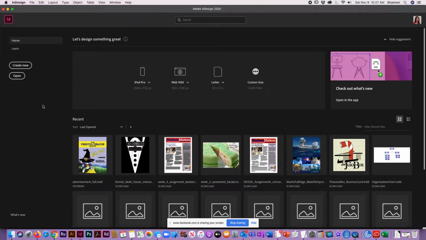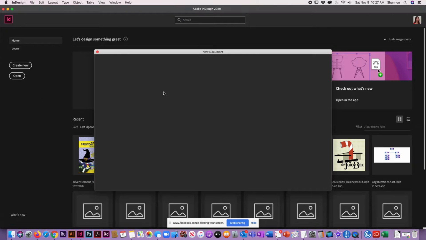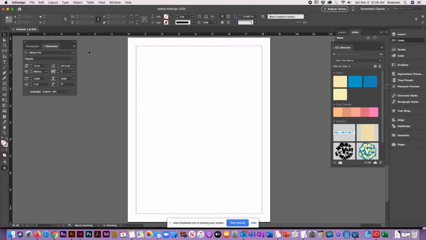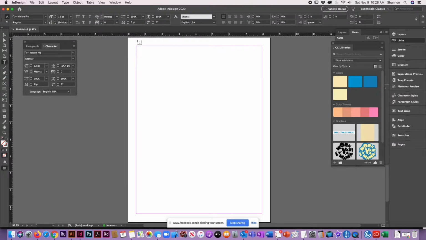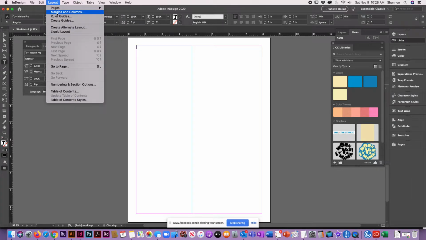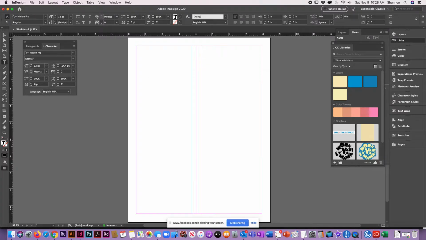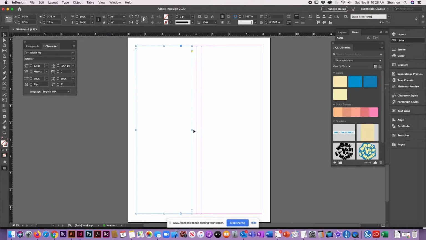All right, so let's just create a new document in InDesign. We'll just make an 8.5 by 11. And I'm going to demo, there's a couple of different ways that you can do the tabs and leaders. So let's first draw two text boxes. We'll do a 2-column layout with a good 1/4-inch gutter right there, and bring both text boxes in.